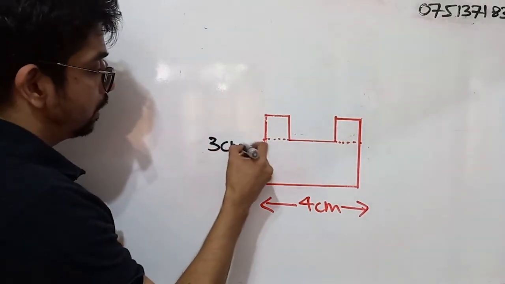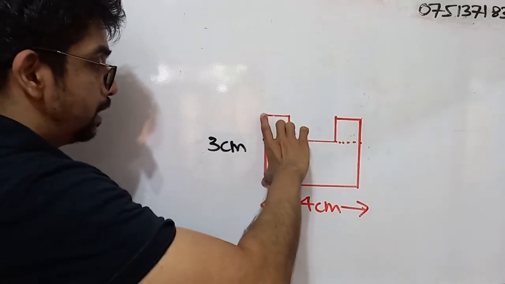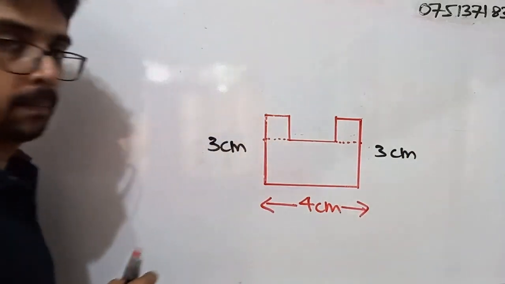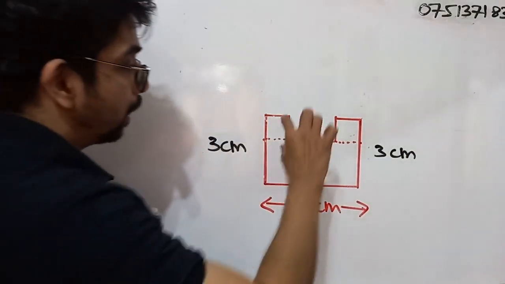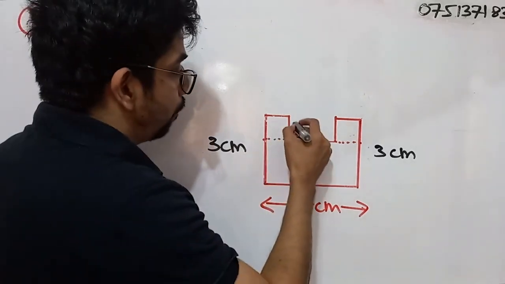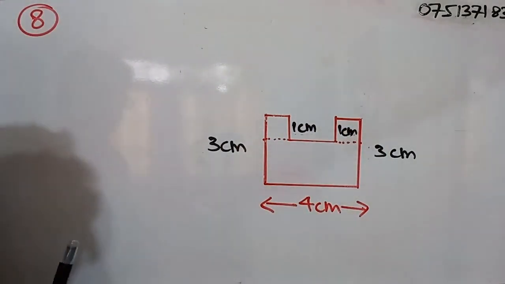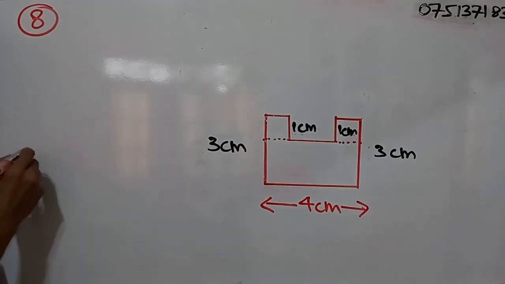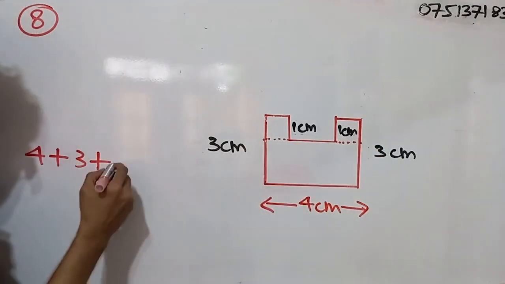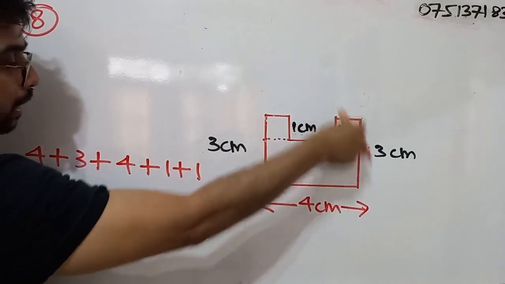By considering the symmetry, this distance is also 3 centimeters. We also have to add these two heights, 1 centimeter and 1 centimeter. Let's start from here. 4 plus 3 plus 4 from here to here, plus 1 plus 1, these two heights, then this one plus 3.